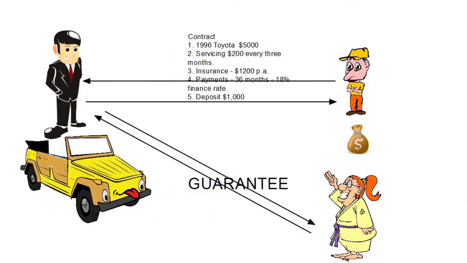Well, the answer is to have a guarantor. So this is how a guarantee would look in a diagram sense. We've got our two parties, so the dealer and the minor are the parties to the contract. And here we have Sally, the minor's mother, who is going to be the guarantor or surety for this contract. And you can see here, this is a separate contract. So if this particular contract here is not fair and reasonable and the court cancelled it, then it will have no effect on this contract.